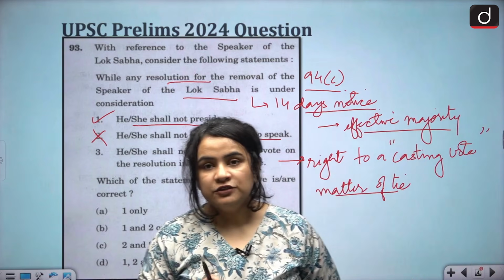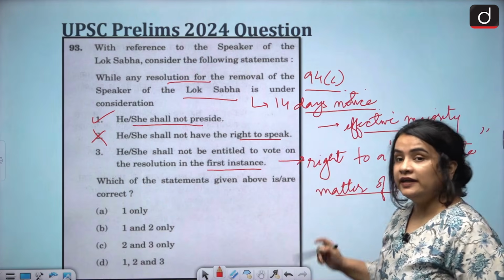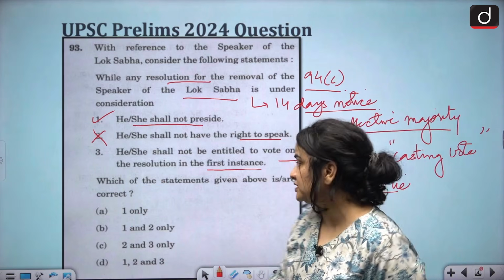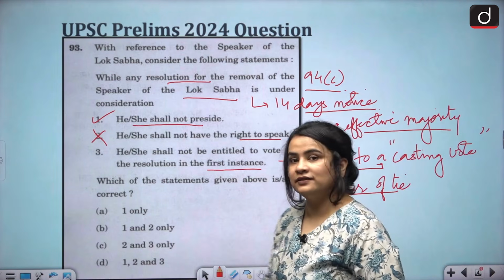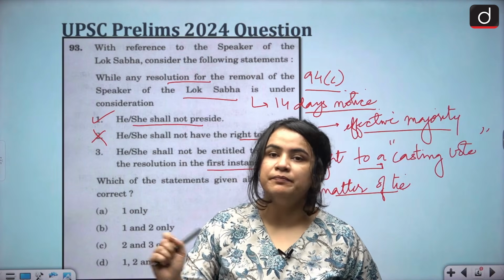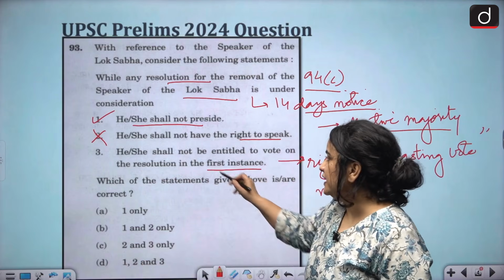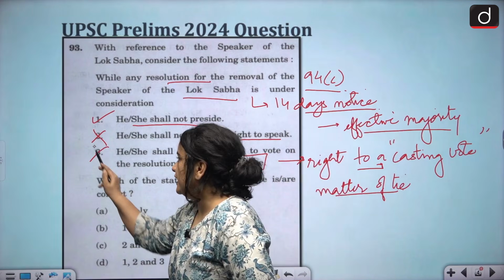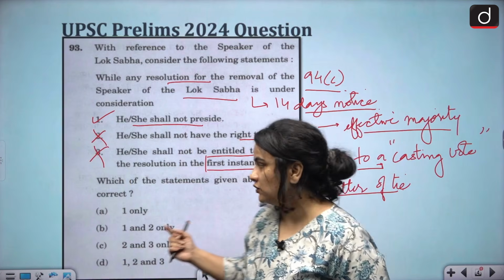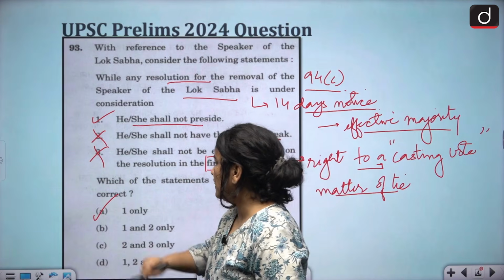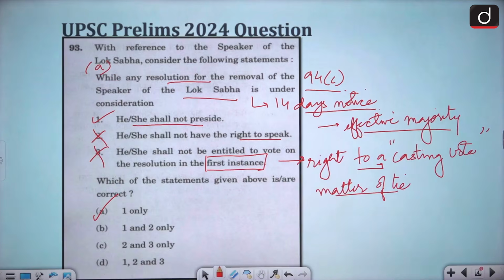However, when the resolution seeking the removal of the Speaker is underway, the Speaker, since he or she is not presiding over the House, loses this casting vote right, but can vote in the first place like another member of the House. So, when this says he shall not be entitled to vote on the resolution in the first instance, this is again inaccurate. He or she can vote in the first instance. Alright. So, with this, we arrive at the correct answer, which is option A, 1 only.